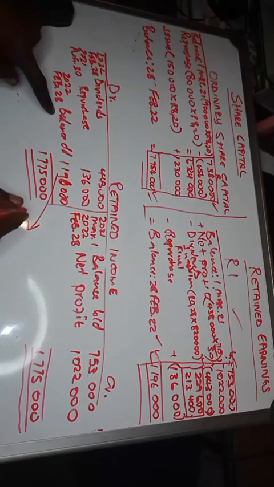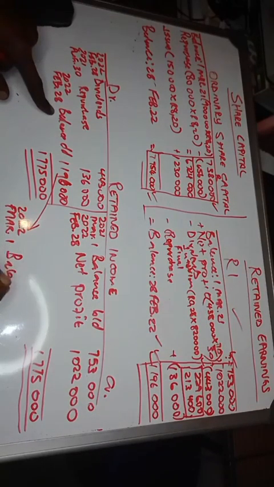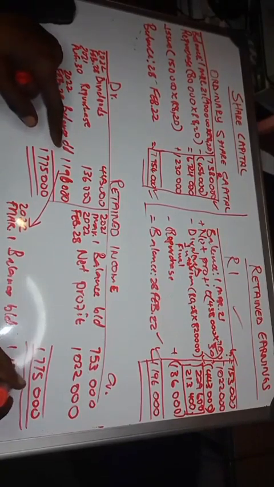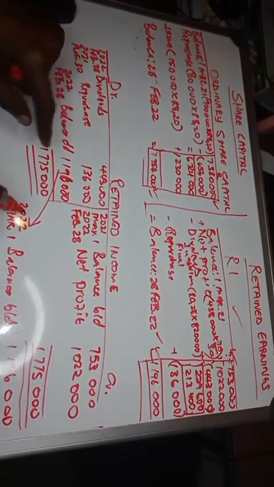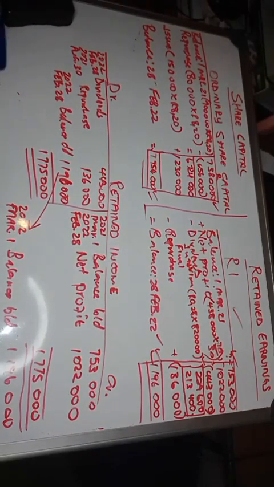So which means our balance CD here will become, 2022 March, right? 1. The balance will become our balance brought down. So it's how much? 1,196,000, right? So it's our balance brought down.